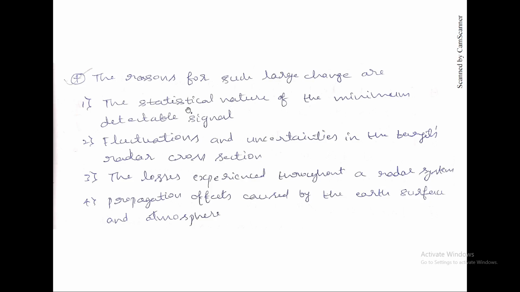The reasons are the statistical nature of the minimum detectable signal, which means how many rays are coming and so on, basically the data about the received signal, and fluctuations and uncertainties in the target's radar cross section.